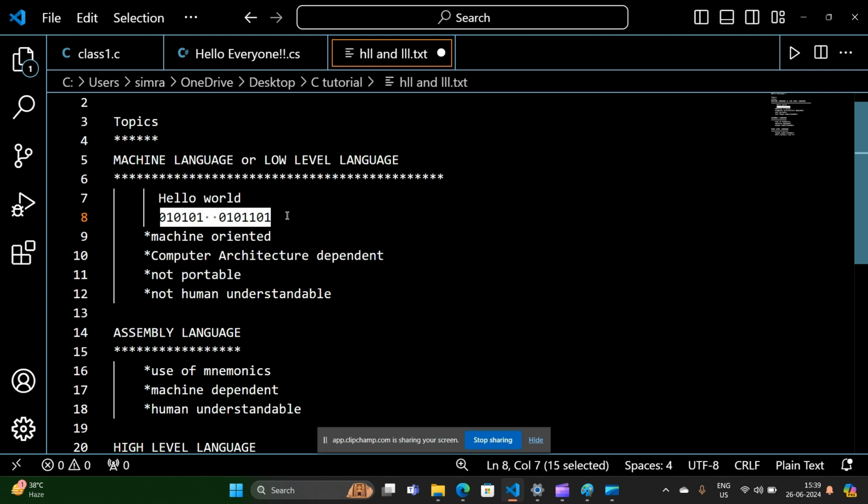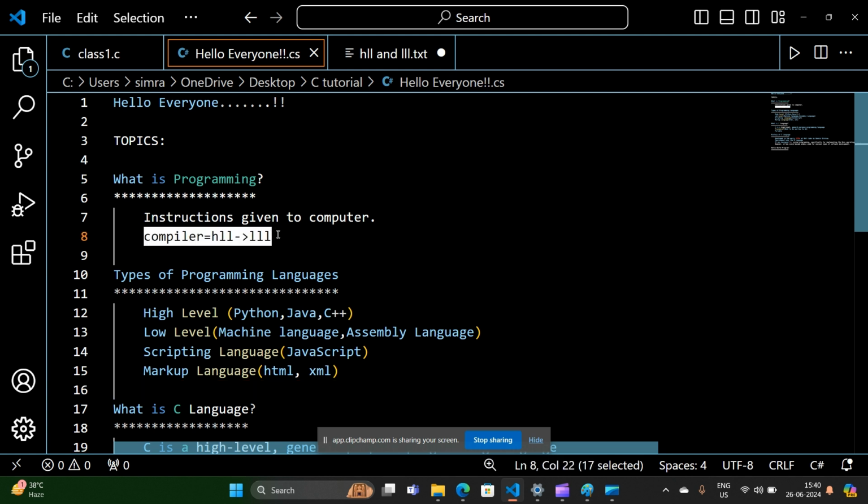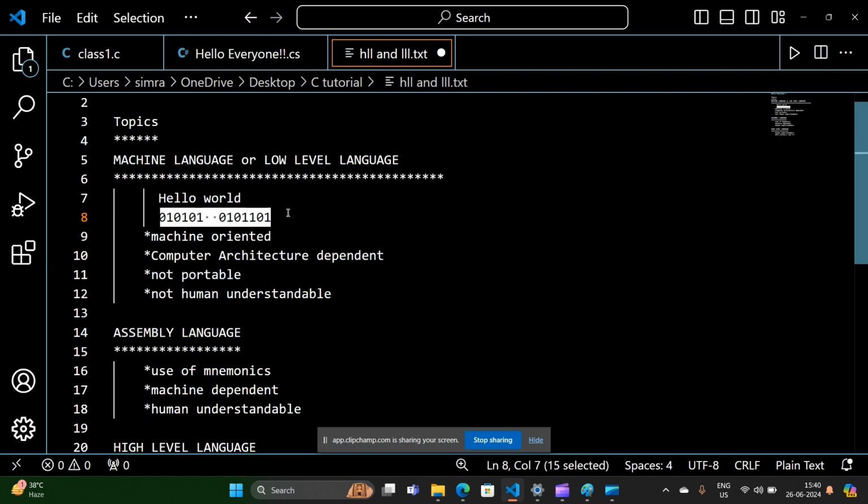Then how will you be able to write the machine code for that particular code? So this is not human understandable. The other advantage which machine language has is that there is no need for conversion of a language into computer understandable language, because in the previous video I told you that there is a compiler which converts the high level language into low level language, meaning human understandable language into computer understandable language. But here we write the language which is already understandable by the computer, which is machine language, or we can say the low level language.